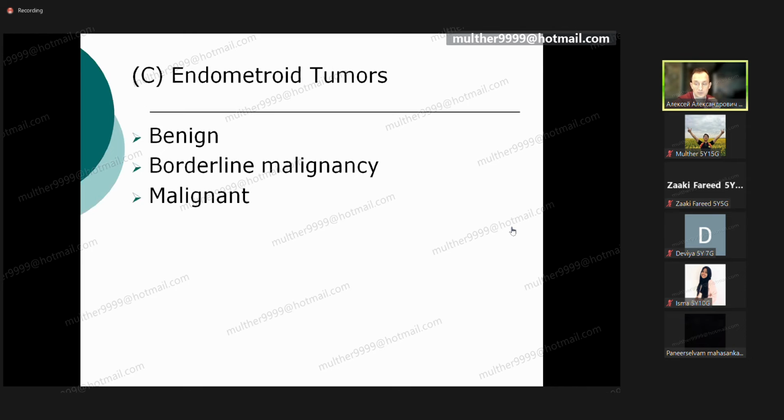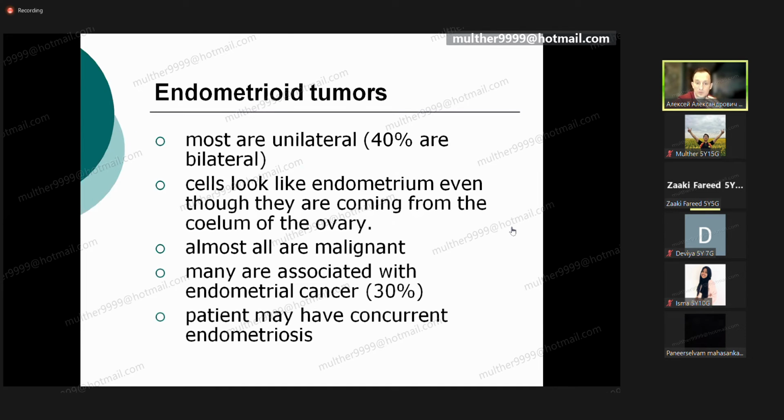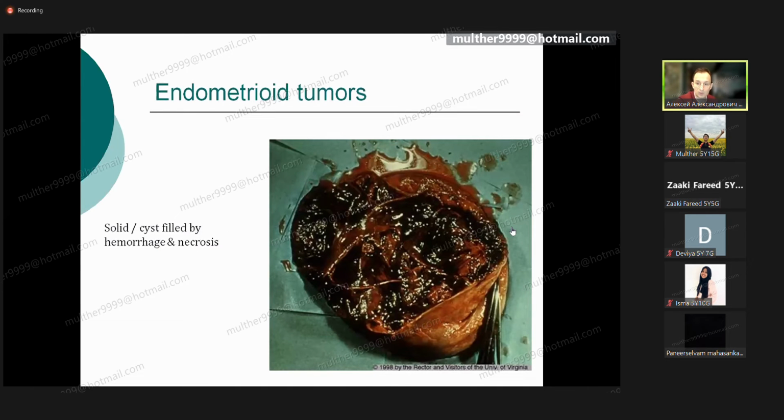Endometrioma is the inclusion after endometriosis. Endometrioid tumor, primary tumor of the ovary with endometrium-like inclusion inside. Benign, borderline, malignant, unilateral, very high, very aggressive. Almost all endometrioids are malignant. We'll take a look at the endometrioid tumor you see in this picture.